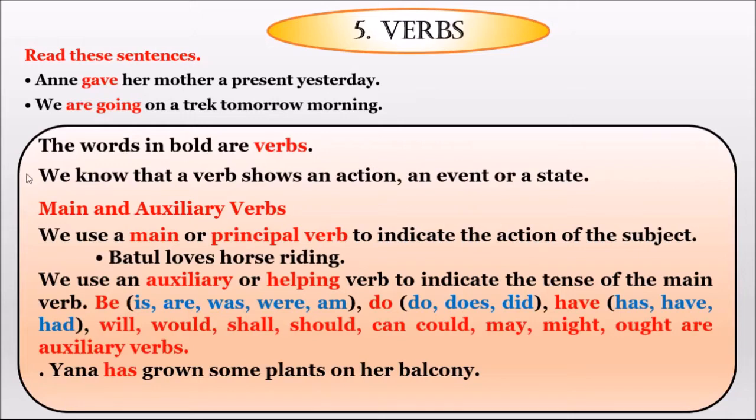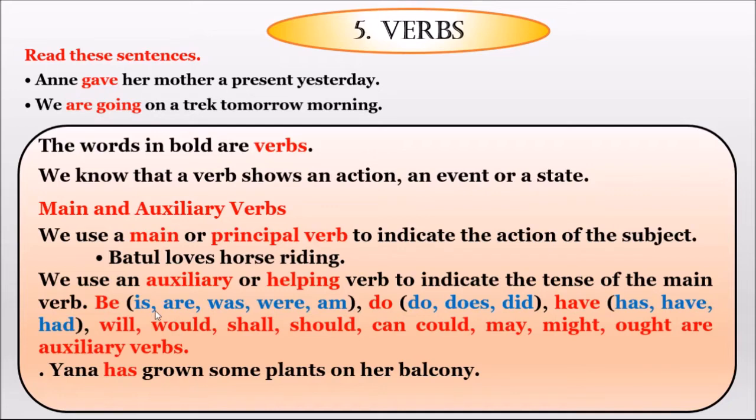In the last class, first we discussed main verbs and auxiliary verbs, isn't it? So, let us have a small recap. We use a main or principal verb. Main verbs are also called principal verbs, and we use them to indicate the action of the subject. Whereas auxiliary verbs are called helping verbs. These are used to indicate the tense of the main verb.